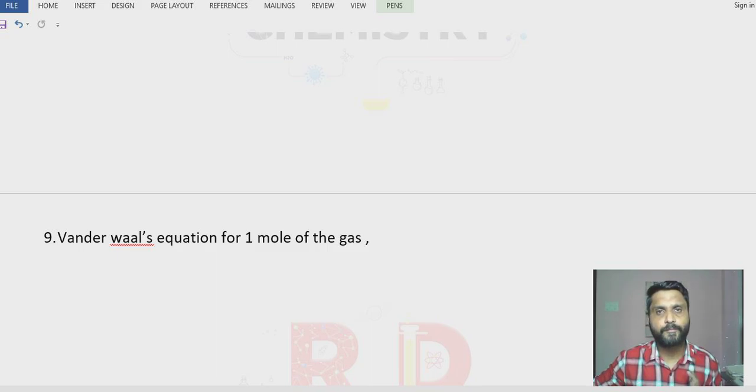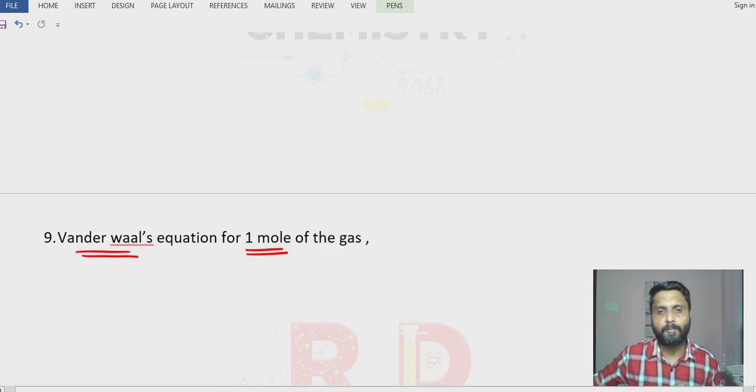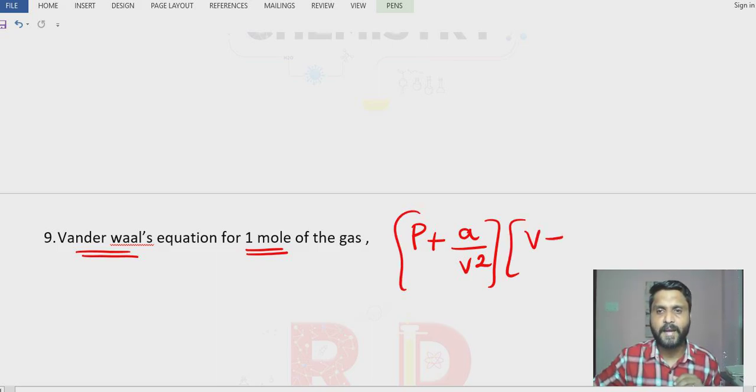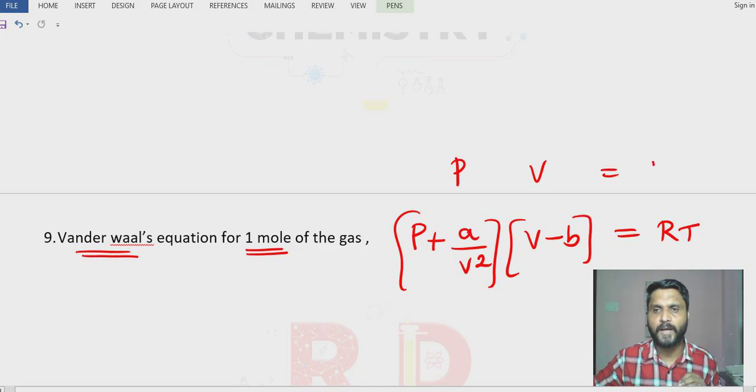So instead of the ideal gas equation PV = nRT, we have a new equation for real gases, the van der Waals equation. It can be for 1 mole of the gas or n moles of the gas. So I'll write it now for 1 mole of the gas: (P + a/V²)(V − b) = RT for 1 mole of substance. That means PV = RT for the ideal gas. Now instead of pressure we have P + a/V².